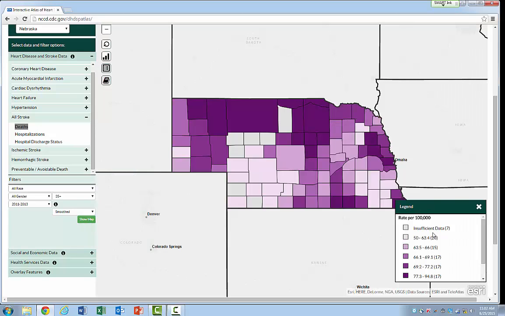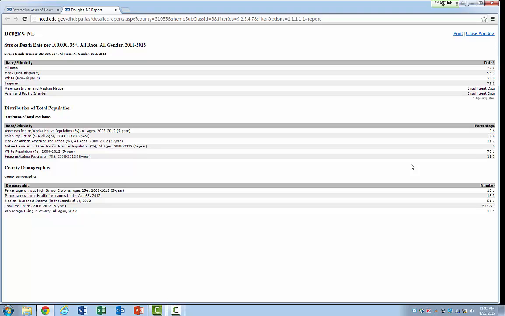And it gives you a legend with the different colors corresponding to the rates per 100,000. And you can mouse over. And here's Omaha, so you can select Omaha. Or actually, you can select Omaha and it will show up as Douglas. And then you can view the county report, where it gives you the stroke death rate per 100,000, 35 plus. We've included all races and all genders. But the nice thing about it is it will also drill it down a little bit more for you and give you specifically the rate among Black non-Hispanics or white or Hispanic. Looks like there might be some census data down here too with county demographics.